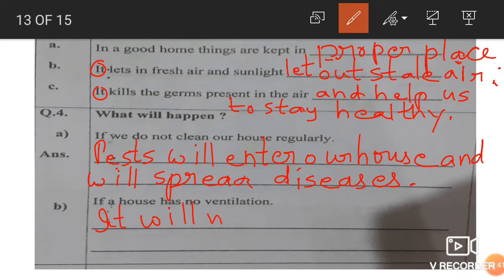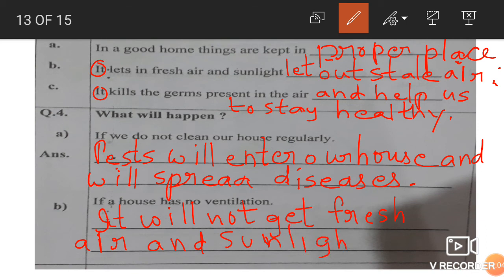AIR, fresh air and sunlight, which are very important. LIGHT, this is AIR. Okay, children.